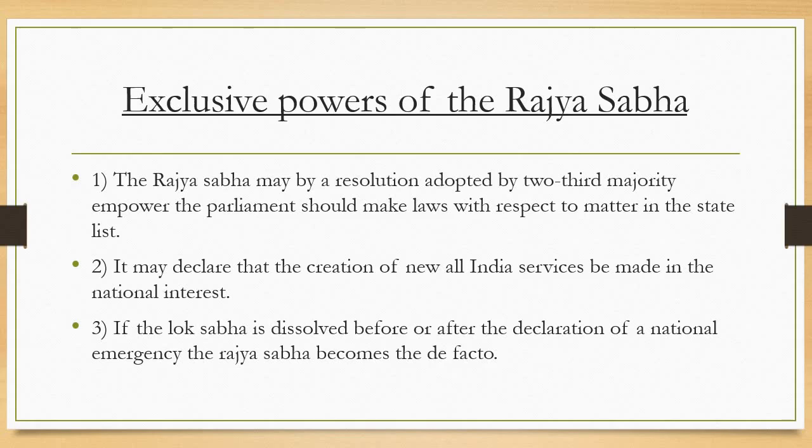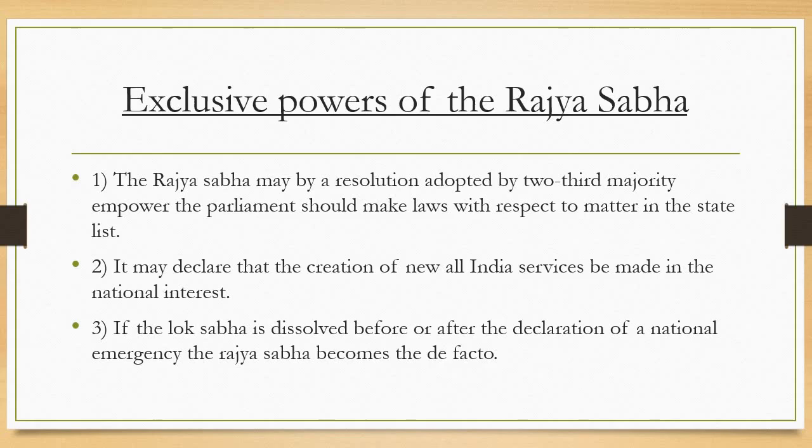Though the parliament cannot in normal times make laws on state subjects, the constitution states that under article 249, the Rajya Sabha may, by a resolution passed by 2/3 majority, ask the parliament to make laws on the state list.